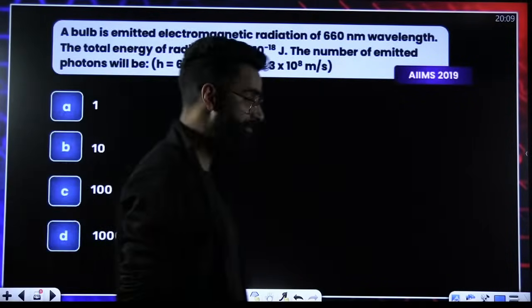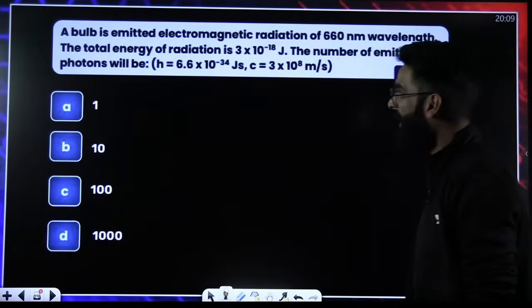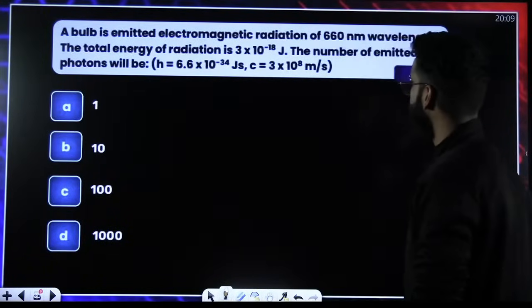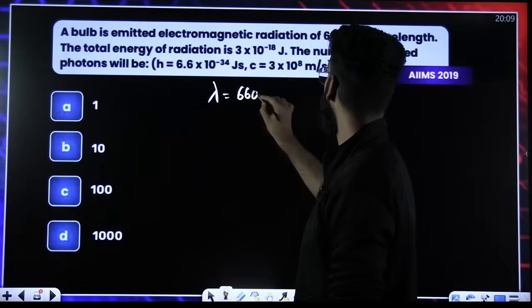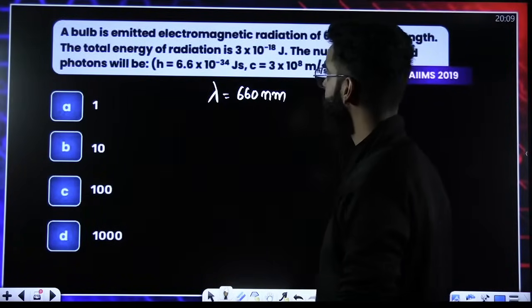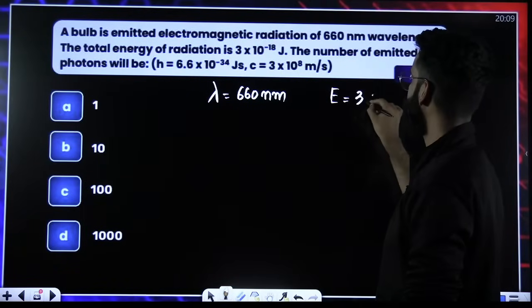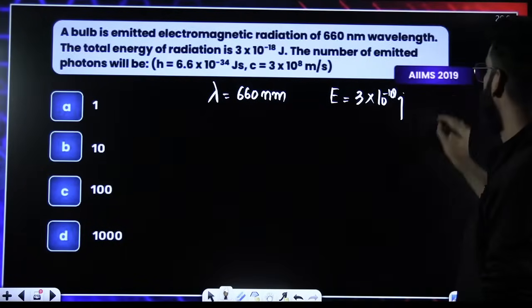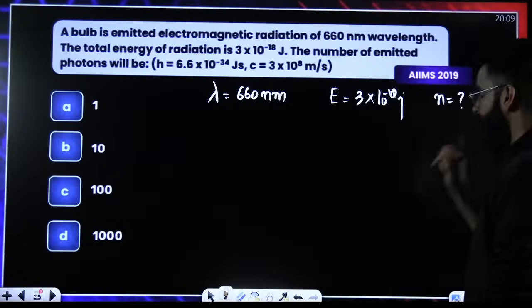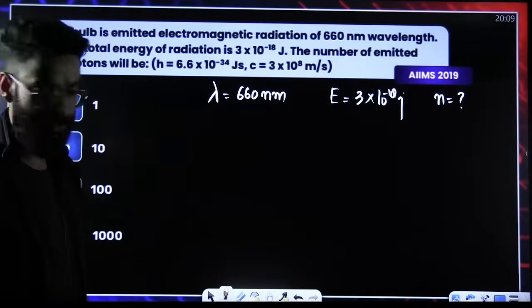Look at this question. AIIMS 2019. A bulb is emitting electromagnetic radiation of this wavelength in nanometers. The total energy of the radiation is 3 into 10 raised to the power minus 18 joules. The number of emitted photons will be?